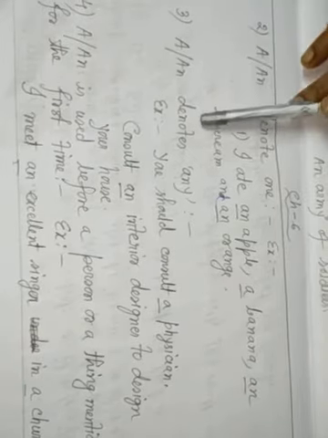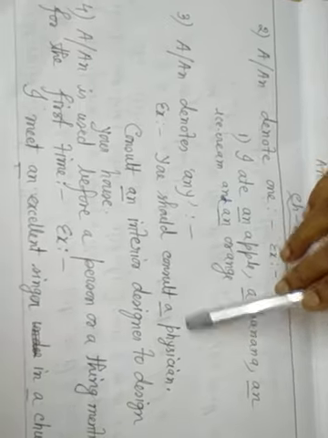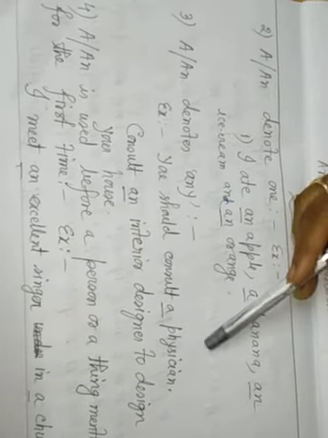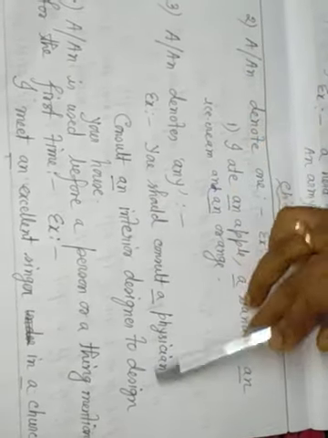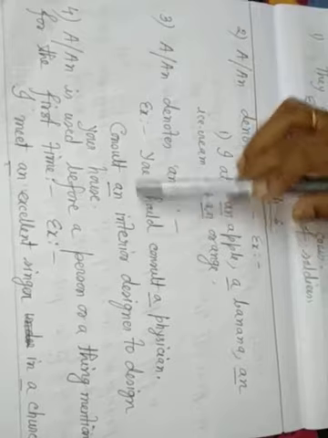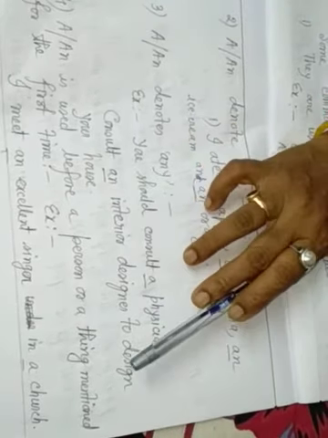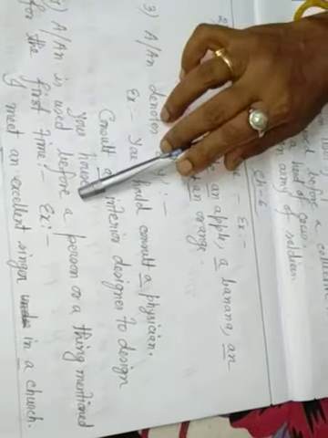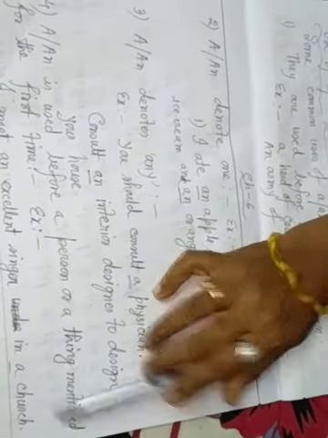Number 3: a and an denote any. That is, you should consult a physician, any physician. A physician means any physician. Consult an interior designer to design your house. An interior designer means any interior designer. Number 4: a and an are used before a person or a thing mentioned for the first time. The first time you mention it, use a or an. I met an excellent singer in a church.